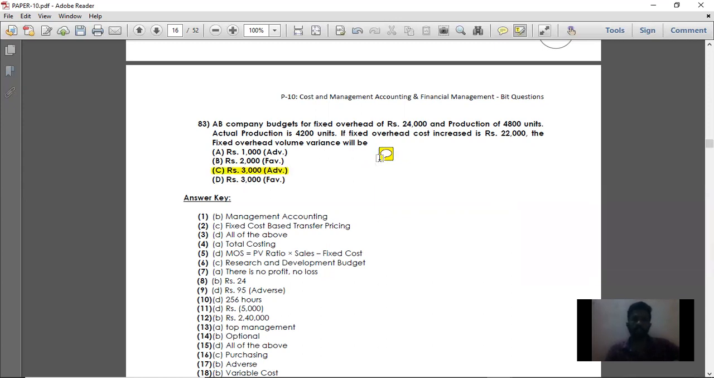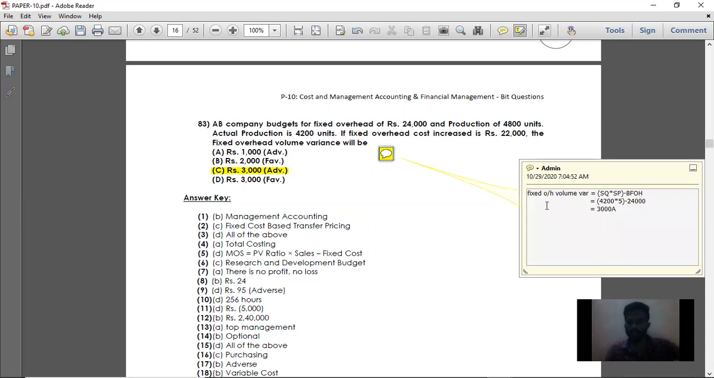If you want that clarification, just take down this. Fixed overhead volume variance is equal to, within bracket, standard quantity into standard price minus budgeted fixed overhead. Standard quantity is 4,200 units. Standard price is 24,000 divided by 4,800, which is 5. Budgeted fixed overhead is 24,000. So 21,000 minus 24,000 gives 3,000 adverse. With that, we have completed question number 83.